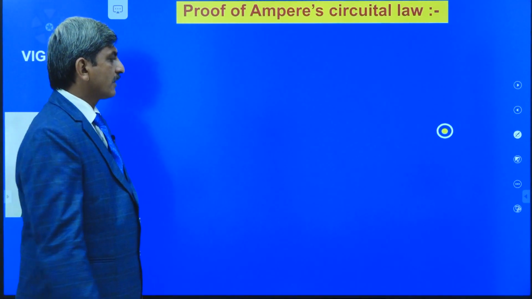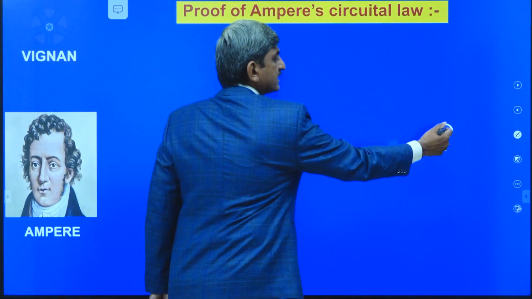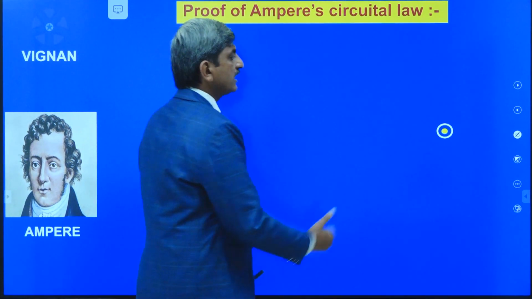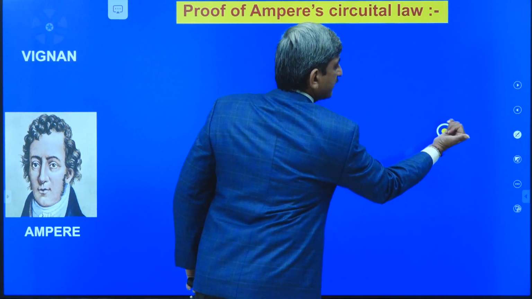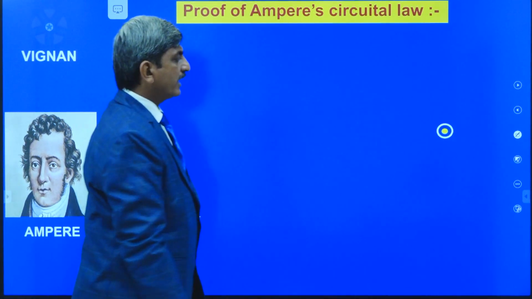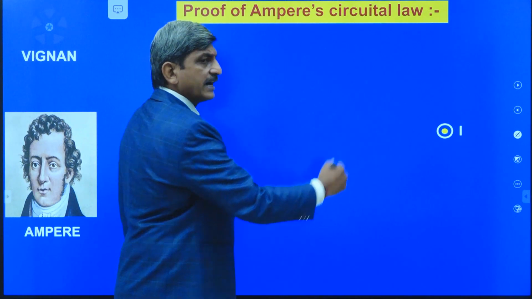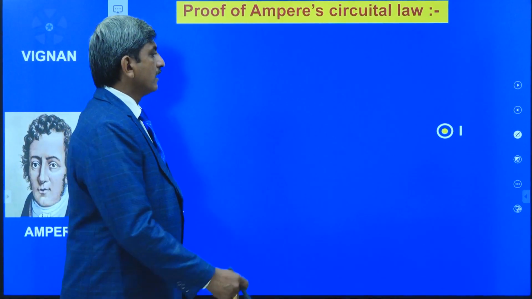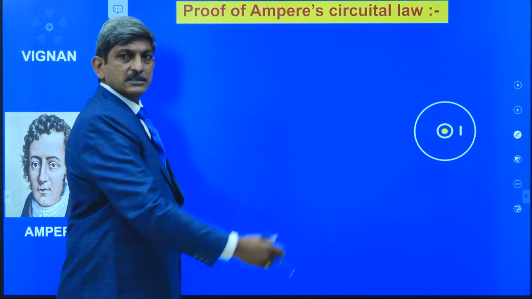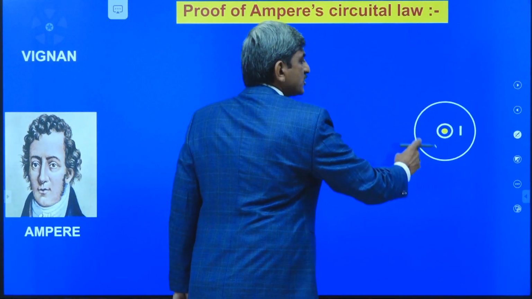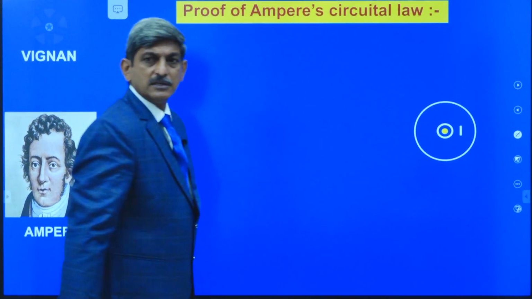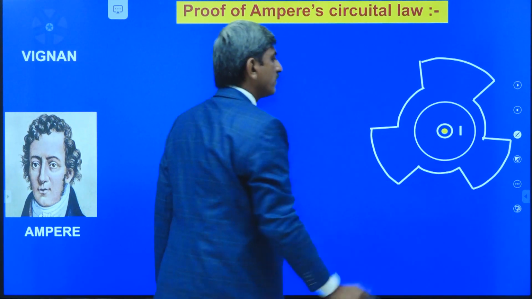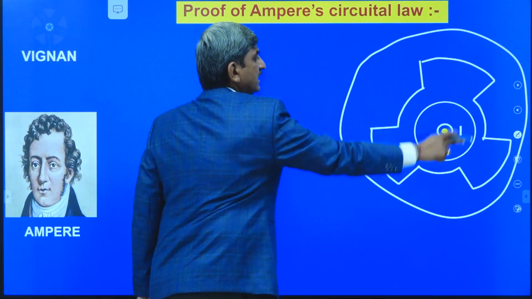For that, let us consider a long straight infinite current carrying conductor in which the current is coming out of the board, perpendicular to the board. Now, let I be the current passing through the conductor. Let us assume that this is the first loop, this is the second loop and this is the third loop.